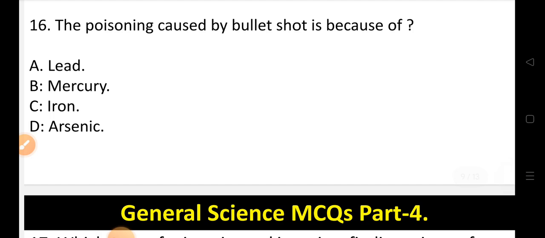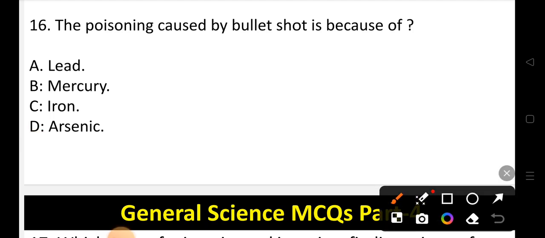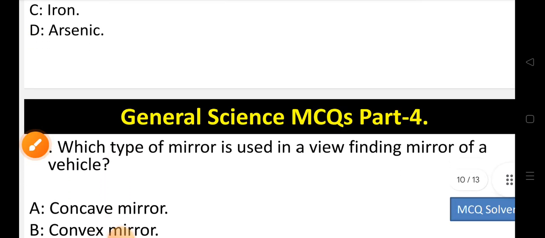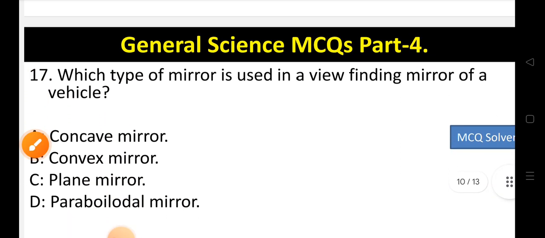The poisoning caused by bullet shot is because of, options are option A lead, option B mercury, option C iron, or option D arsenic. So the poisoning caused by bullet shot is because of, the correct option is option A, that is it is because of lead. So A is the correct option. Now let's move to question number 17.